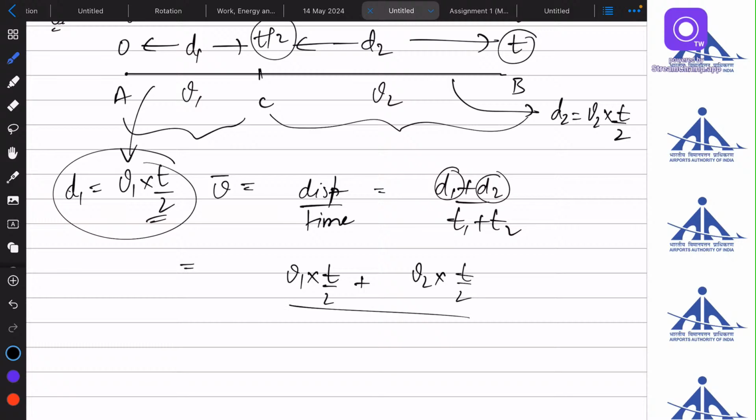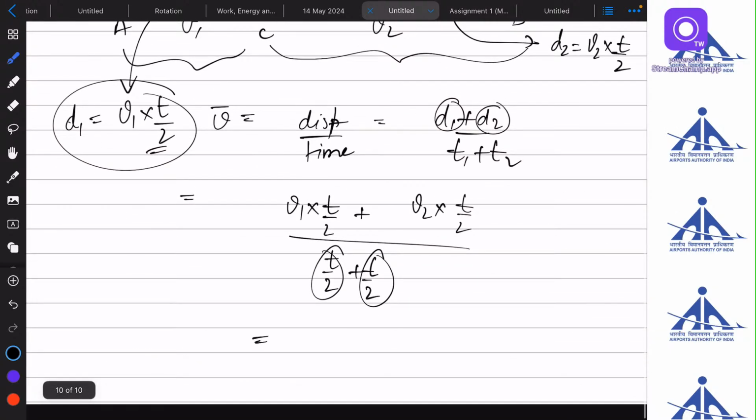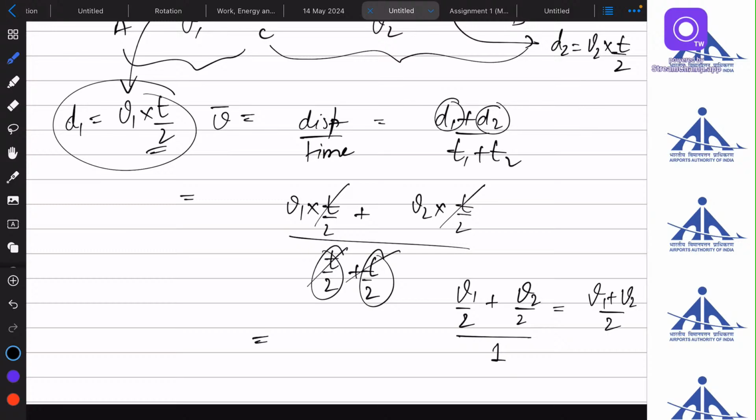And t1 plus t2 is t by 2 plus t by 2. The time taken is the same. Hence, if we take t common and cancel it out, it will be v1 by 2 plus v2 by 2 upon 1 by 2 plus 1 by 2, which is 1. So this will be v1 plus v2 by 2.